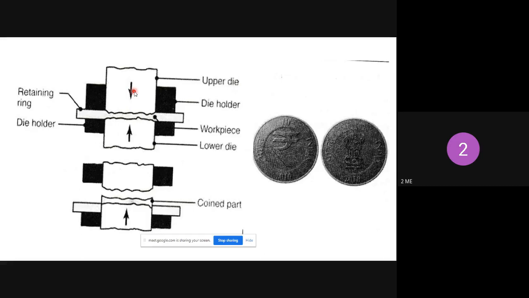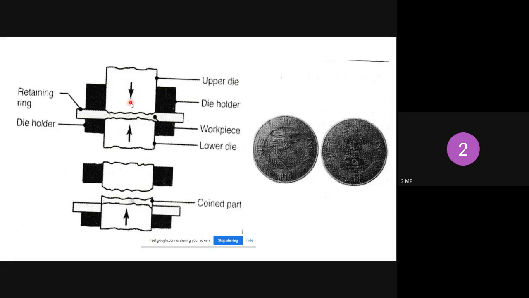Both will produce impression in the coins, and you will get the exact impression on either side of the coins. This is the method to produce the coin operation. Here the lower die is moving upward and the upper die is moving downward, and it will give impression on the coins, so you will get the exact shape, which is nothing but the exact impression.